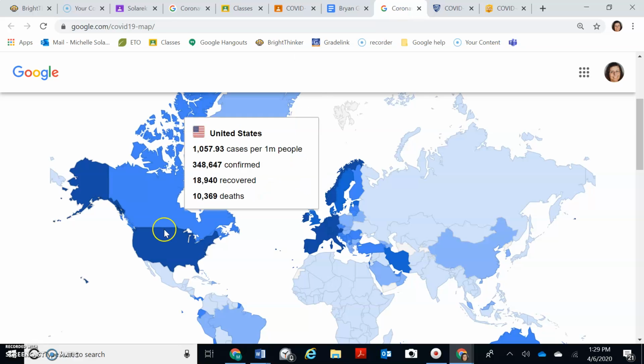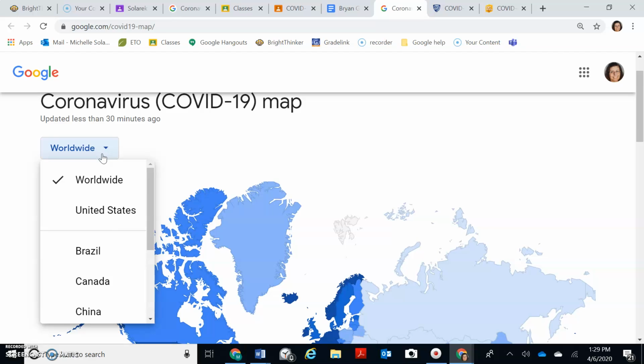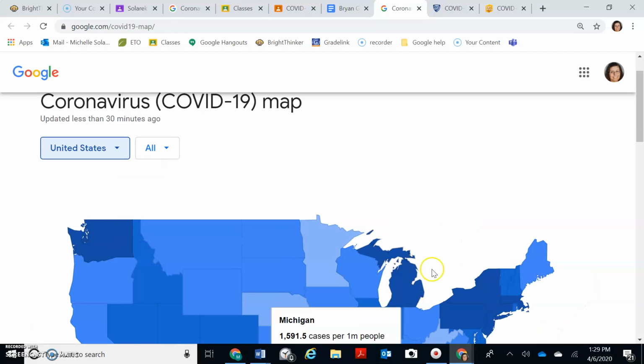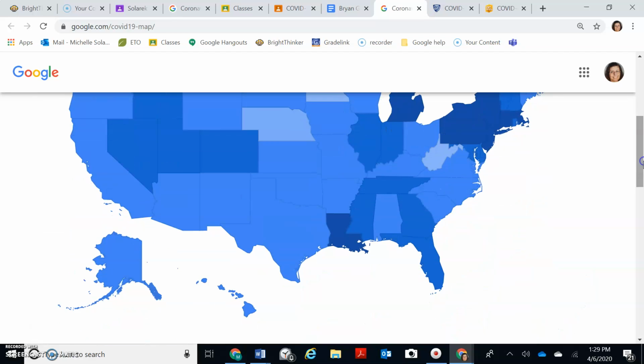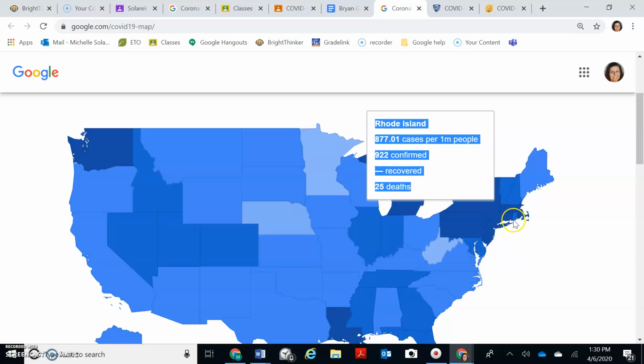We go into the Google map. Right now it's in the world view. We come up here. We switch it to the United States view. We come over here. And we click on New York. The only thing I don't like about this map is you can't really scroll around.